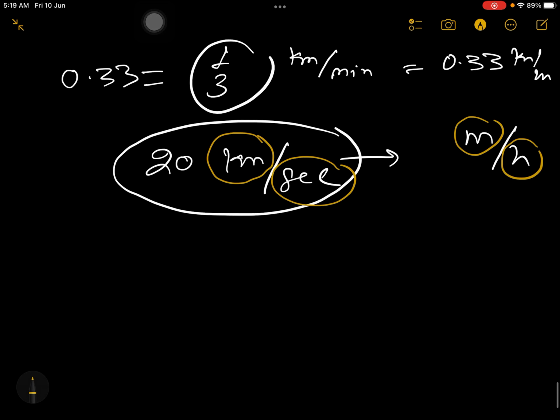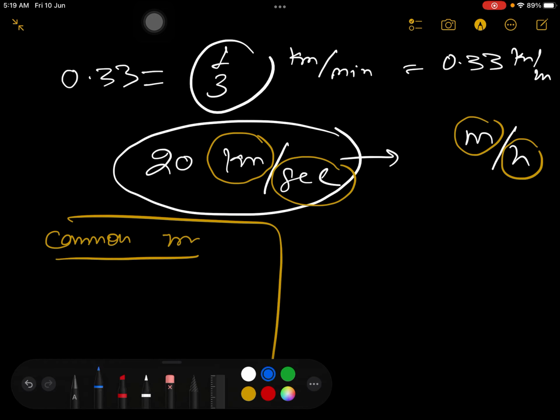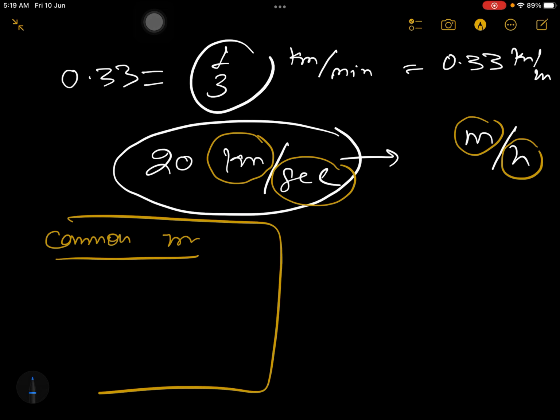One very common trick I will explain here, but this trick will not help you everywhere, but everyone should keep it in mind. When you have kilometer per hour and you want to convert this into meter per second, then you multiply the answer by 5 by 18.